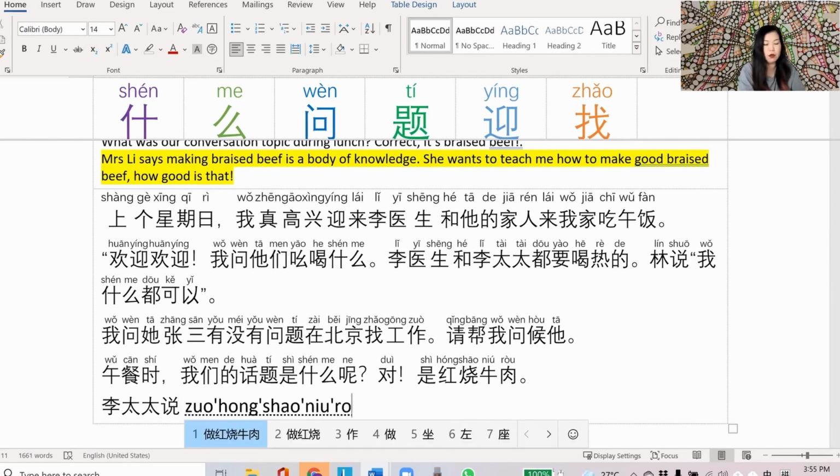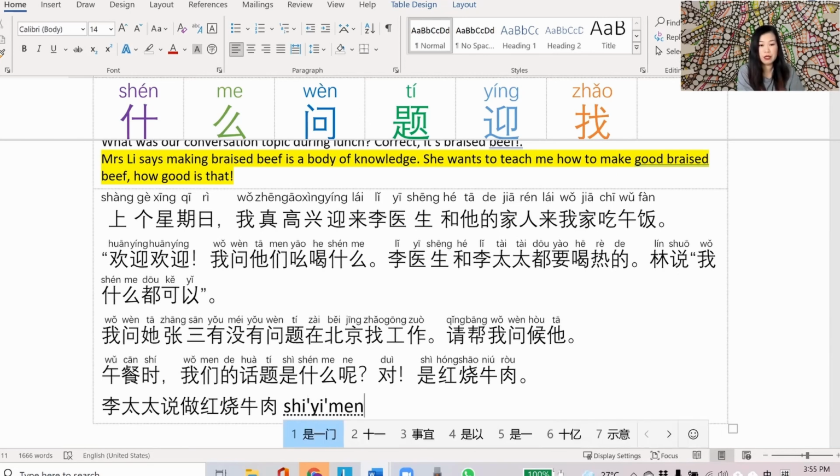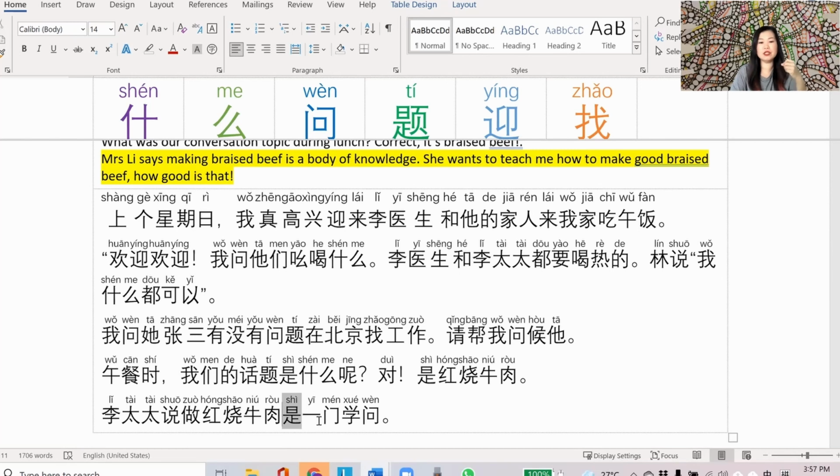做红烧牛肉是一门学问. I was going to say simply 一个学问, but I saw in my textbook examples and also in translations that the correct measure word for 学问 is 一门.